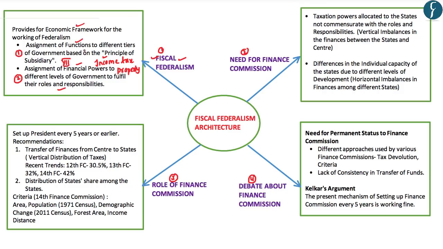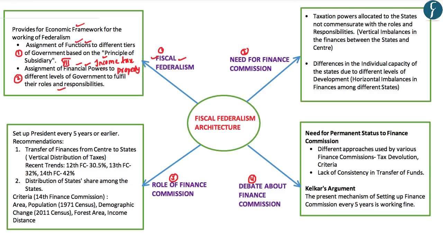If you look at the assignment of roles, responsibilities and financial powers to the state governments in India, it can be observed that the state governments have been assigned a greater amount of roles and responsibilities. However, they have not been given a sufficient amount of financial powers in order to fulfill them.